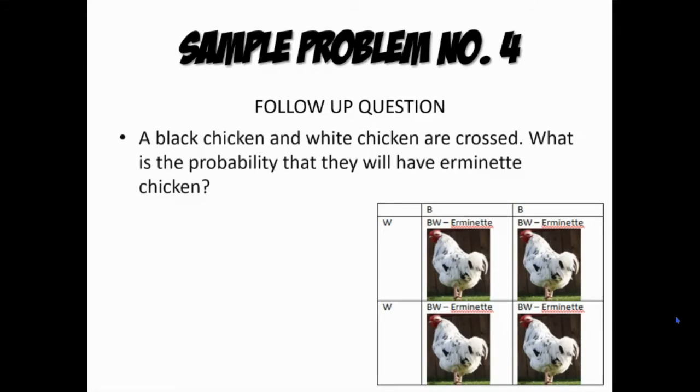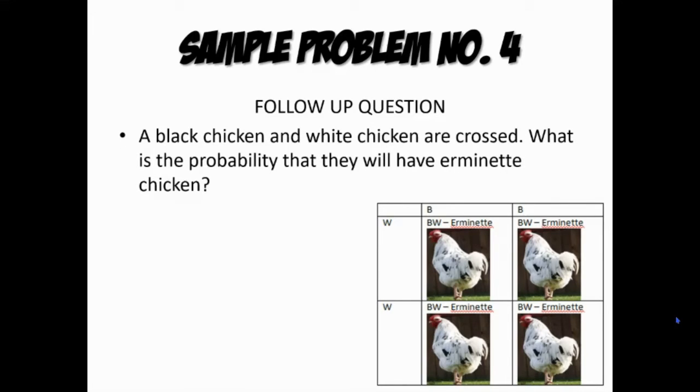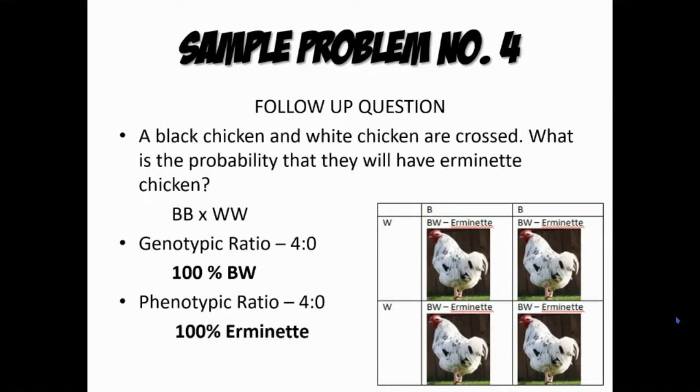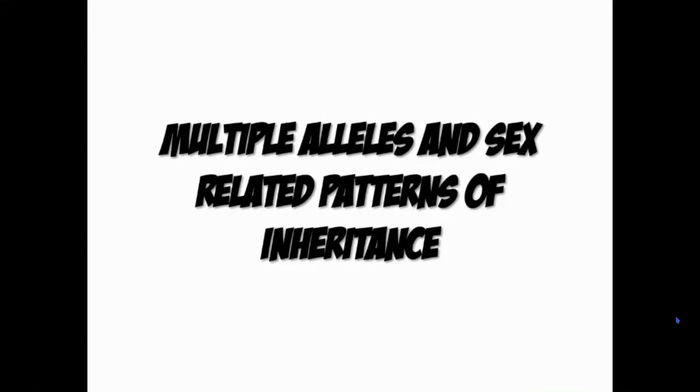So, ayun lamang po. Follow-up question, if a black chicken and white chicken are crossed, what is the probability that they will have Erminet chicken? So, ito po, BB times WW, kasi black chicken and white chicken yung i-cross natin. According to our findings, 100% yung BW, and as well as a phenotypic ratio, nag-exist dito yung Erminet chicken. Kasi nag-exist 100% yung mismong Erminet chicken base dito sa findings ng ating test cross. So, yun lamang po.